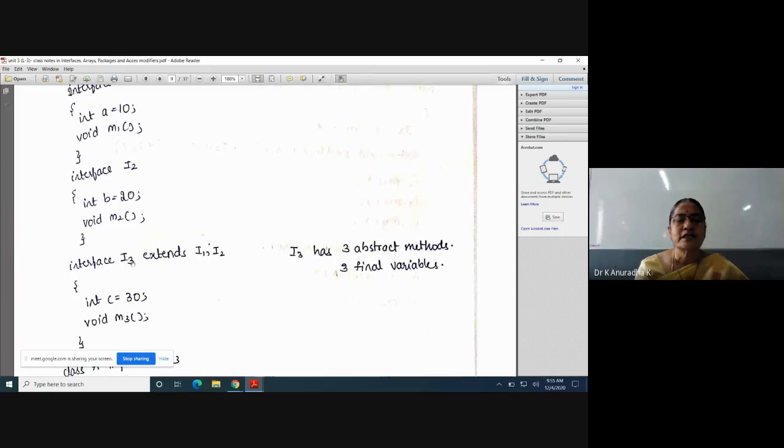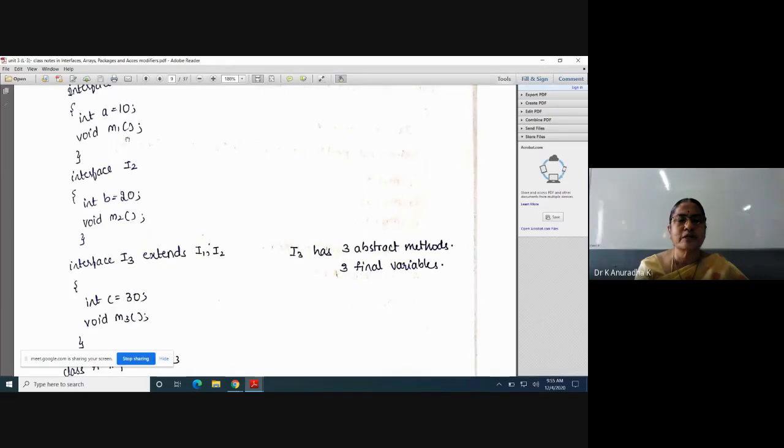Okay, so here interface I3 extends I1 and I2. What is the meaning of extends? It is inherited only. So all the members of I1 and I2 are inherited to I3. In addition to the inherited members, I3 can write its own members. So what are the inherited members of I1 and I2 to I3? A, M1, B, M2. So inside I3, A is available, M1 is available, B is available, M2 is available.